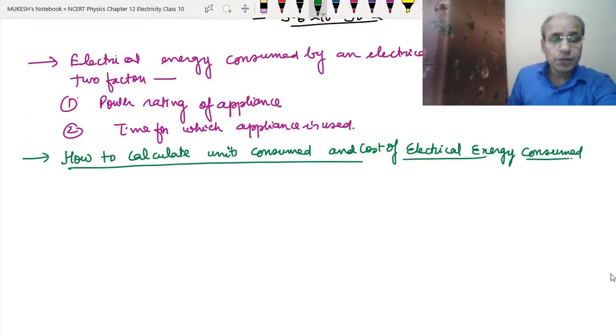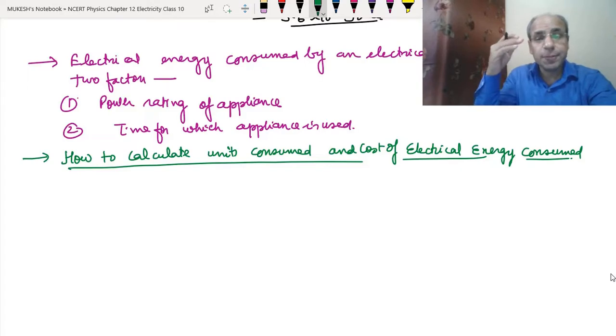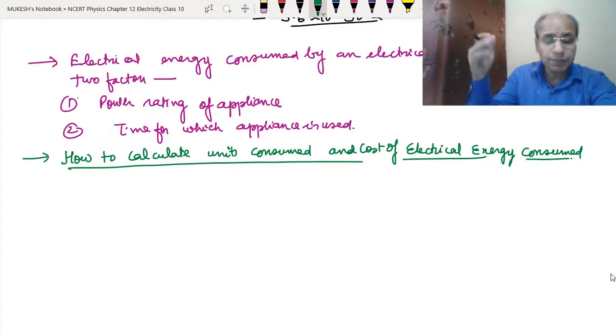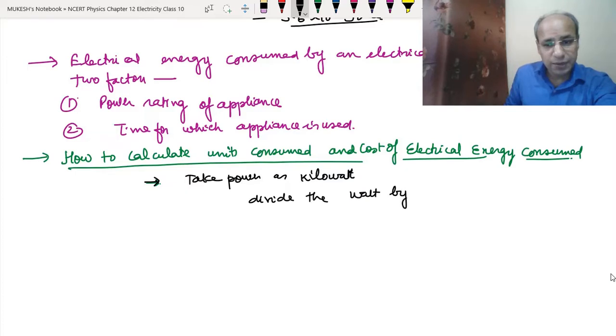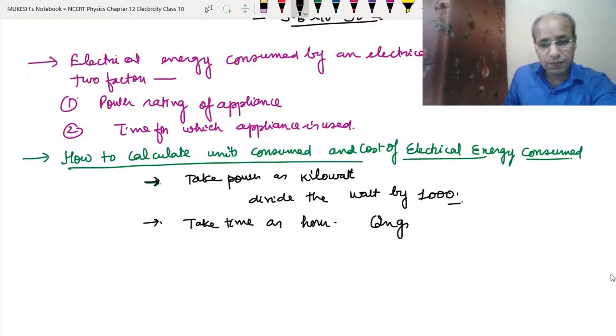We calculate separately for the separate appliances. So what do we do? There are different steps. First, take power as kilowatt. If it is already given in kilowatt, then it's okay; otherwise divide the watt by 1000. Then take time as hour. If given in other units, convert to hour.